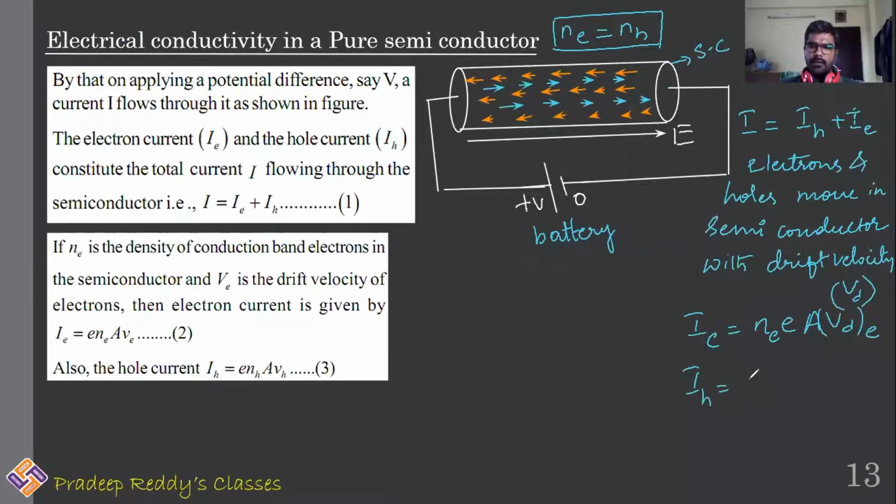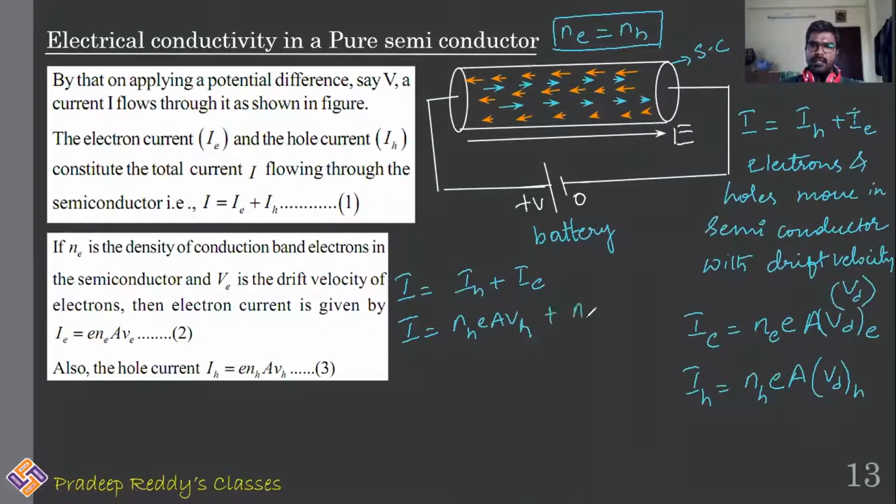Similarly, hole current will be equal to number of holes into hole charge, which is equal to that of electron charge, but it is positive. So I am taking it as E, area of cross section is A, and the drift velocity is VH. Now, when electrons and holes are in motion, overall you can write conduction current I is equal to IH plus IE. I is equal to IH, which is NH E A VH,